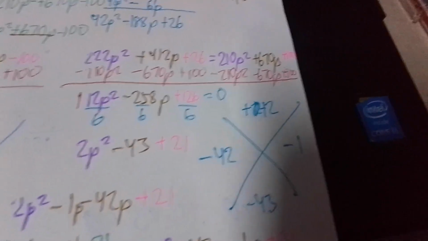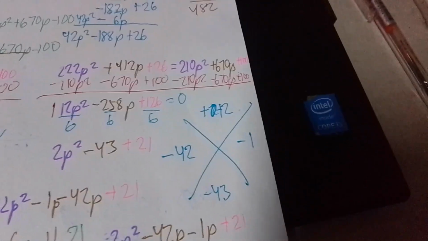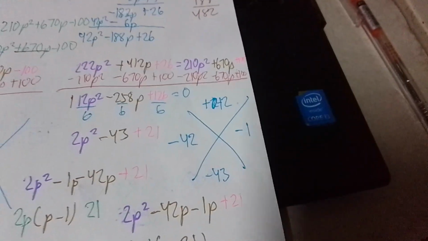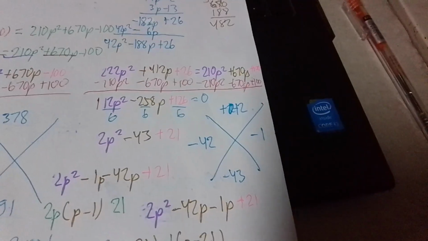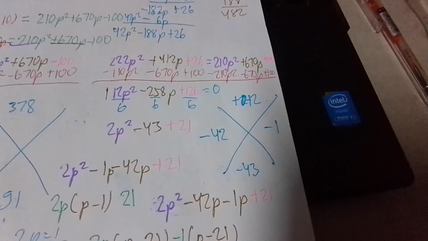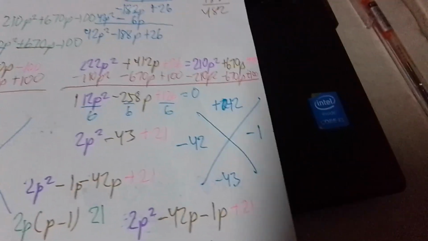So 2 times 21 to give us 42. And then what two numbers multiply together to give you positive 42 and add to give you negative 43? Of course, that's negative 42 and negative 1. Tama? Negative 42 times negative 1 gives you positive 42. Negative 42 plus negative 1 equals negative 43. And now we factor. So now we have 2p squared minus 43p plus 21.